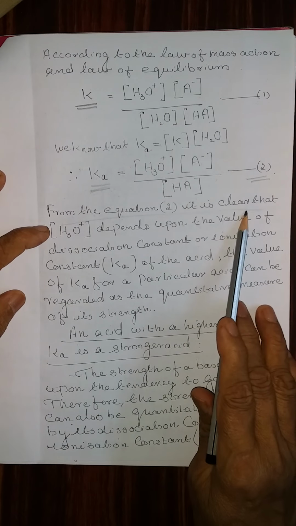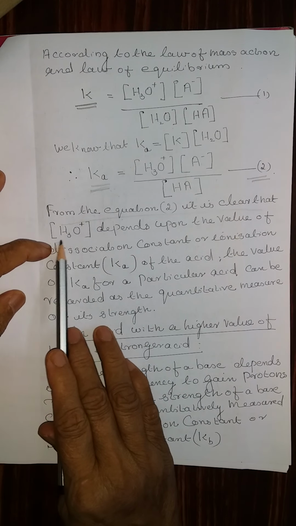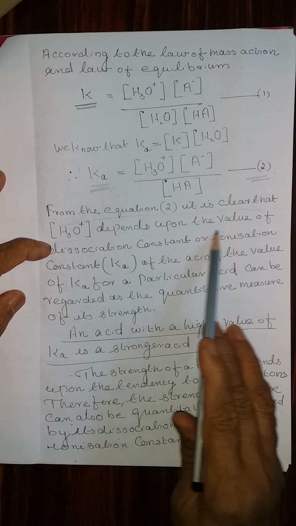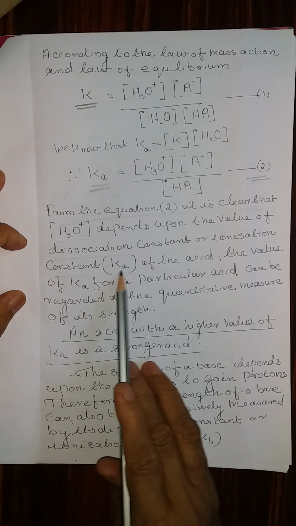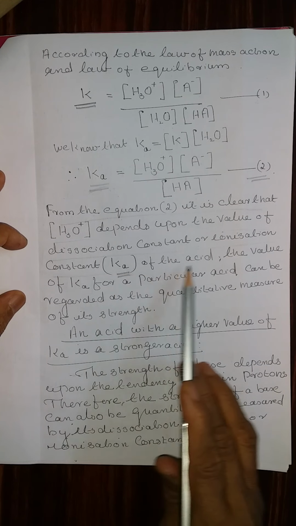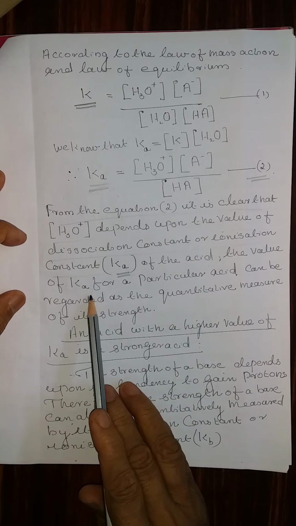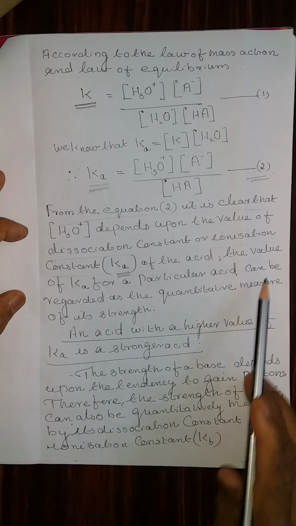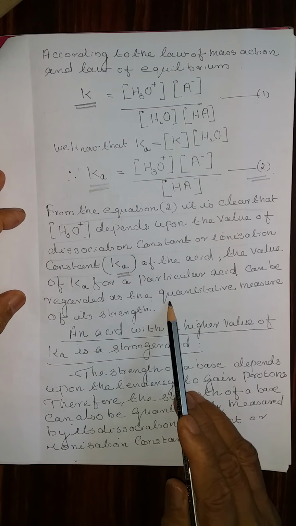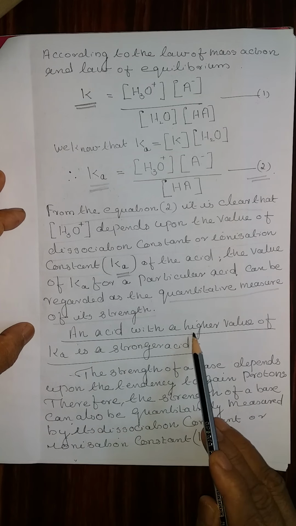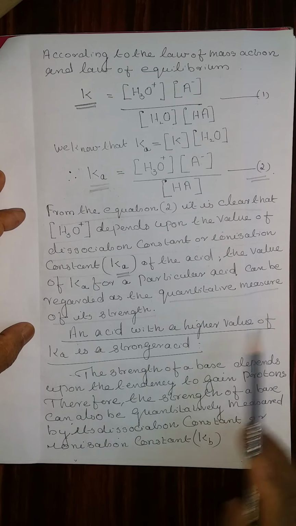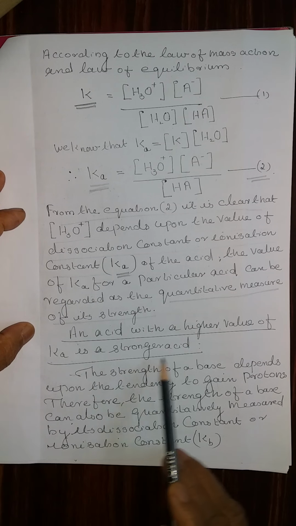From equation 2, it is clear that concentration of hydronium ion depends on the value of the dissociation constant or ionization constant Ka of the acid. The value of Ka for a particular acid can be regarded as a quantitative measure of its strength. An acid with a higher value of Ka is a stronger acid.